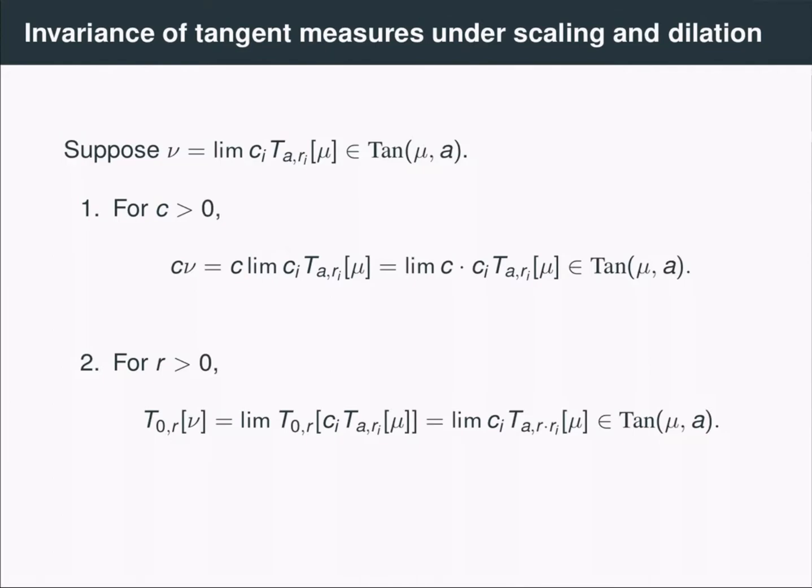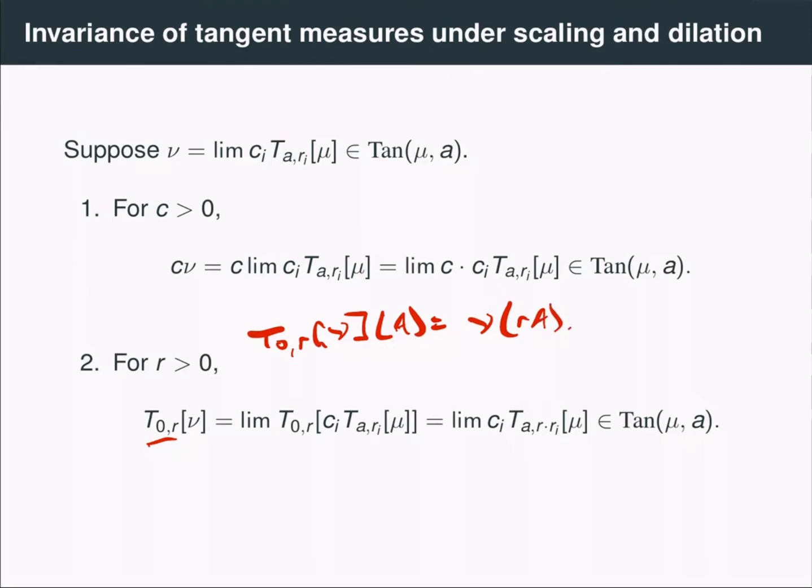Tangent measures are also invariant under dilations at the origin. By dilation at the origin, we mean scaling the support of the measure nu, or equivalently, a push forward of nu under the map T_0,R. So this will be the measure defined by, the push forward of nu under T_0,R of a set A is equal to nu of R times A.